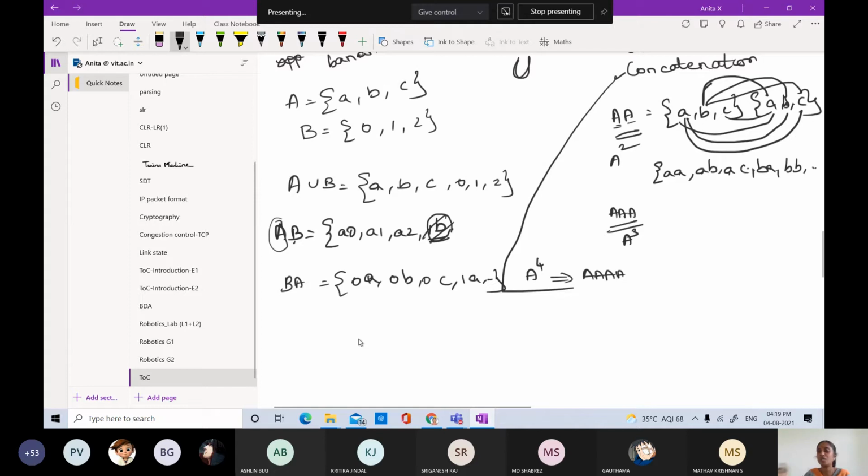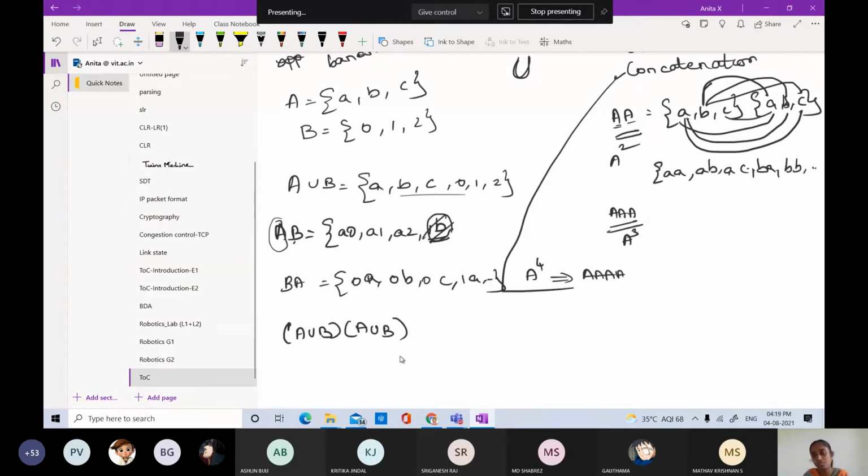Okay, so here I would like to ask you one question. Try writing the strings that are possible in this language. Please make a note. What is A union B? So this is A union B. What I have asked you to write are the possible strings that belong to A union B concatenated with A union B. So what will be the strings possible?